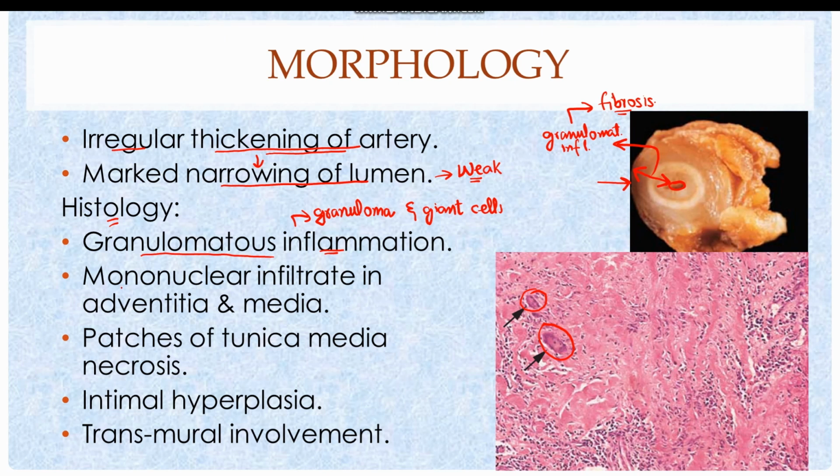At the beginning of the disease, there is a mononuclear infiltrate present in the adventitia, which involves the media in more severe cases. The mononuclear infiltrate includes macrophages, lymphocytes, and monocytes. Due to formation of the granuloma, there is necrosis of the tunica media and there is disruption of the elastic lamina as well. Intimal hyperplasia is also present, and the disease typically involves all 3 layers of the vessel wall, hence it is transmural.